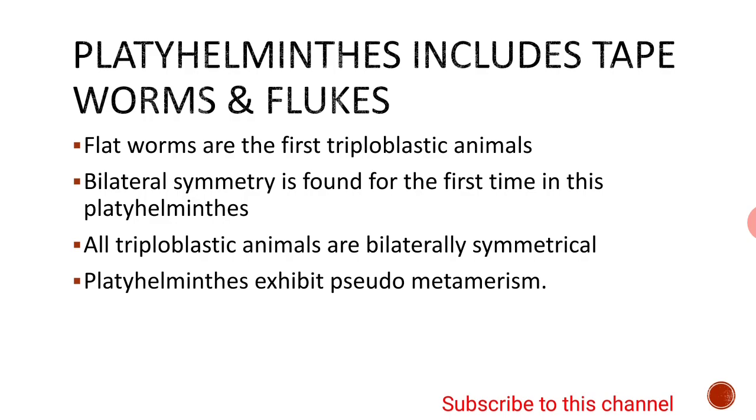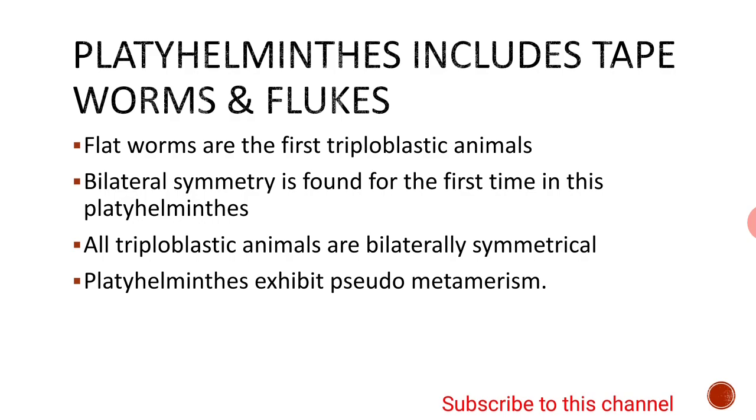The reason for this dorso-ventrally flattened body is to accommodate themselves in the intestine, because in the intestine the space available is very less. So in order to accommodate themselves in this less space, they have opted for a dorso-ventrally flattened, tape-like body. Hence they are commonly known as either tapeworms or flatworms. Flukes are another category of parasites that are included under Platyhelminthes.